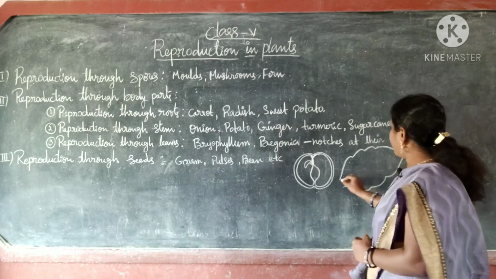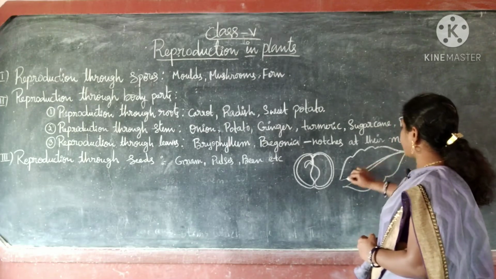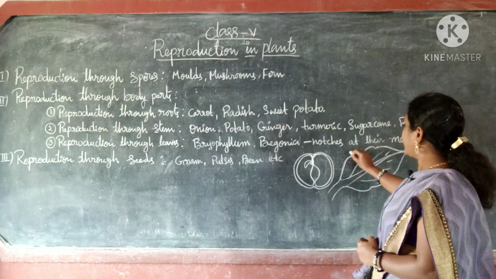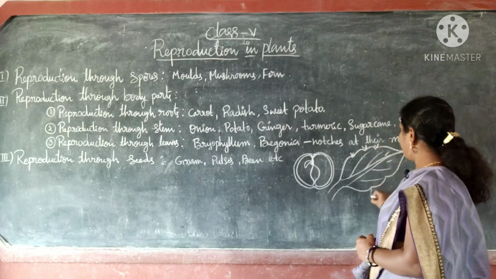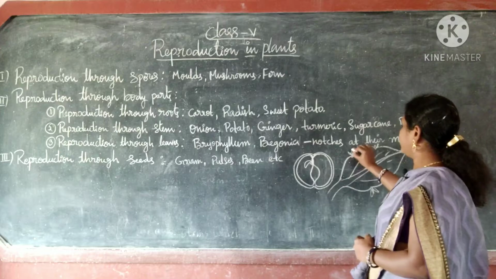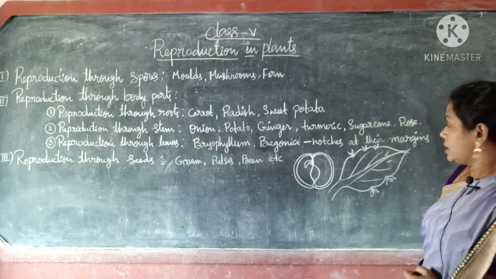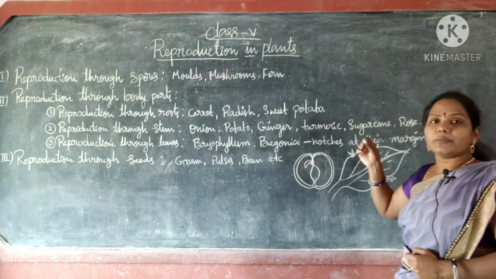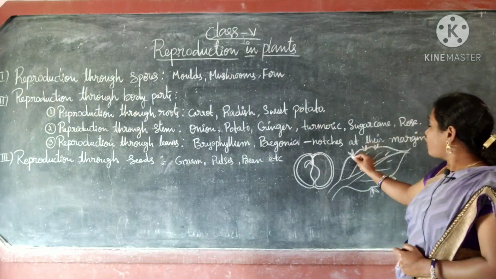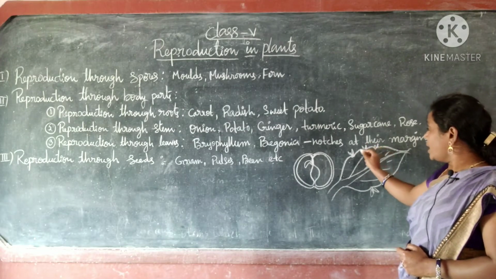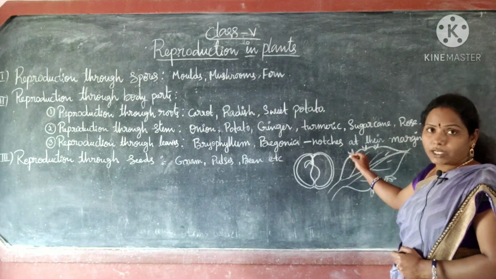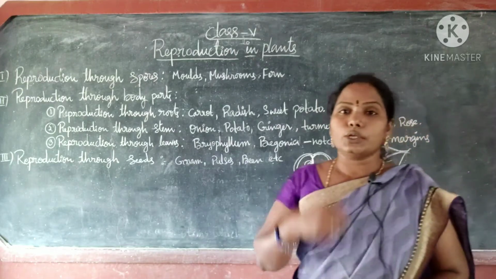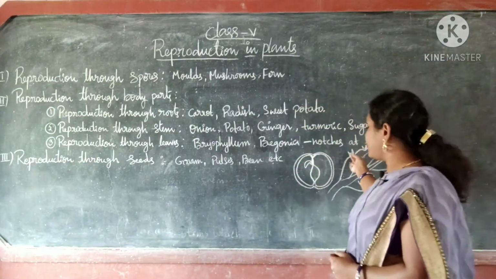The bryophyllum leaf margins contain notches, and from those notches buds can grow and they may grow as a new plant. Okay, like this. Is it clear to you? If you keep the bryophyllum leaf in a book, buds grow from the notches of the margin of the leaf, and if you keep these buds in the soil, that can grow as a new plant.